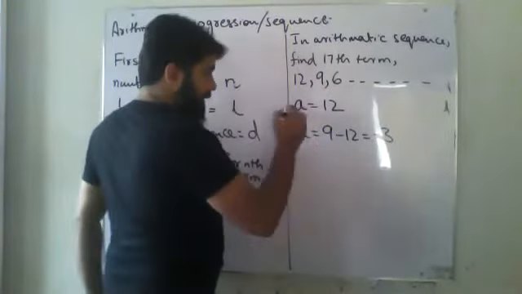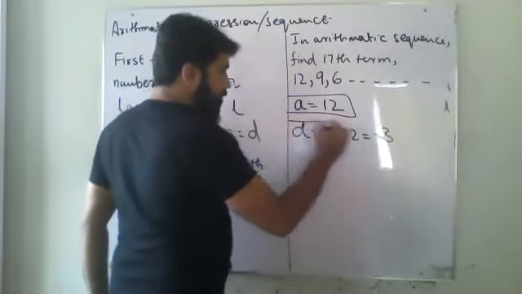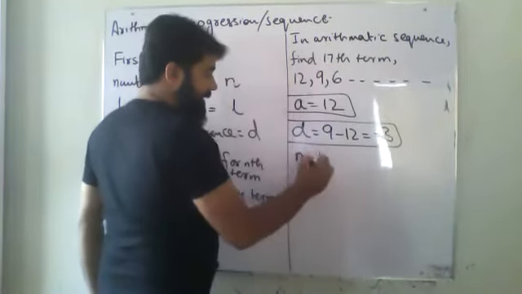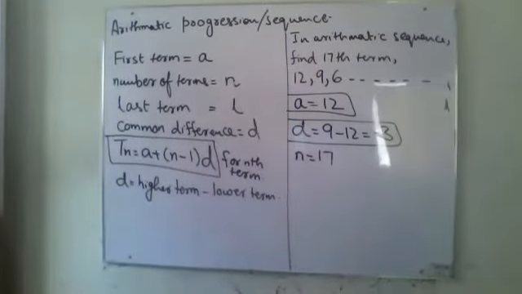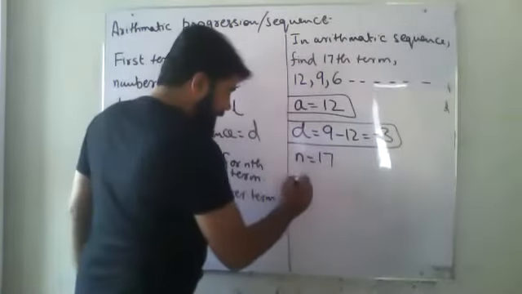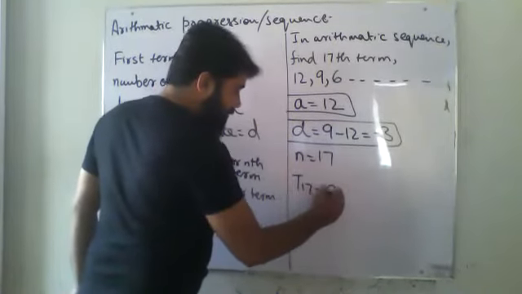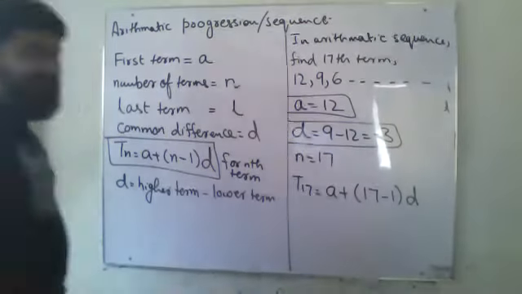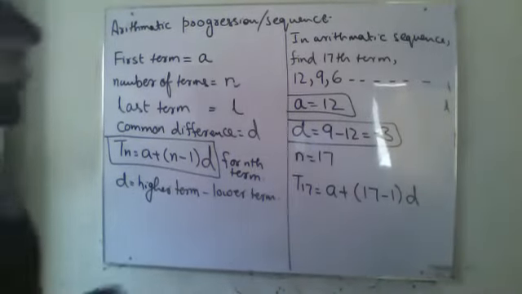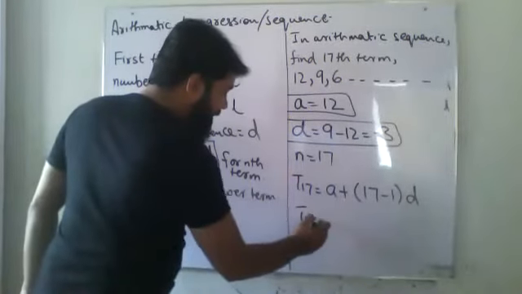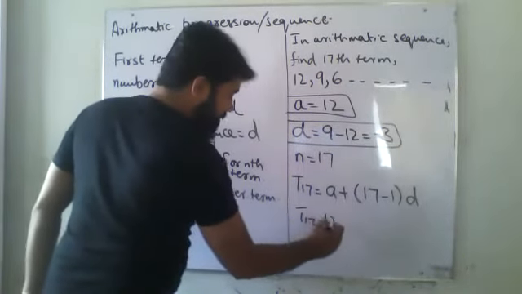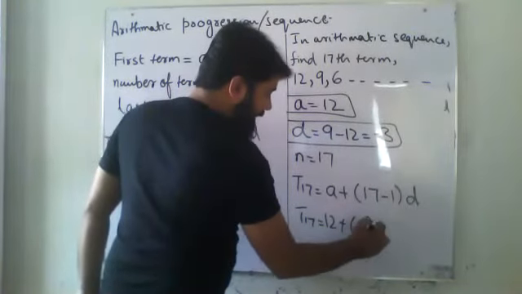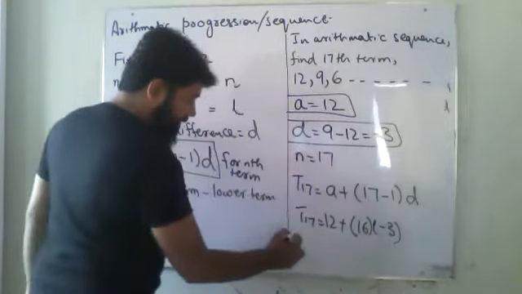When I have got A, I have got D, and n, which I have to find, is 17. So now how will I solve it? P17 equals A plus (17 minus 1) into D. Okay, now I will be plotting my values over here. P17 equals A, which is 12, plus 17 minus 1 will be 16, and D will be minus 3. And I will simplify it.